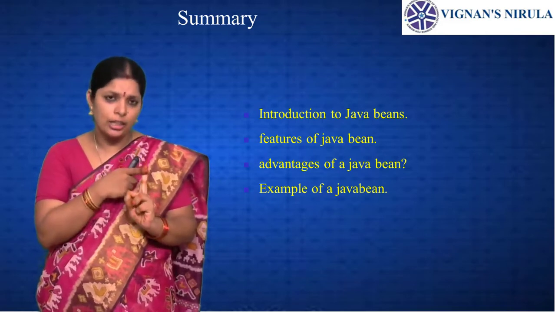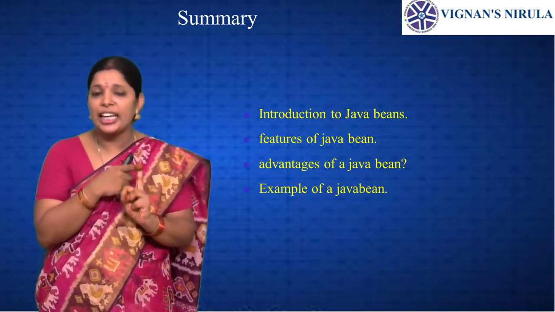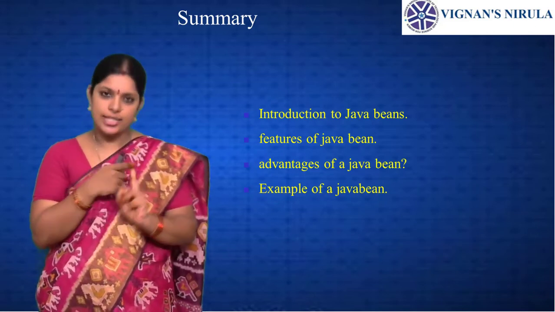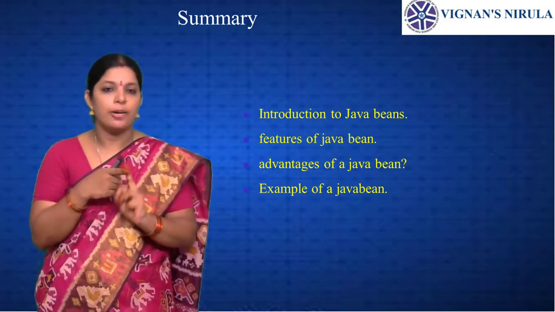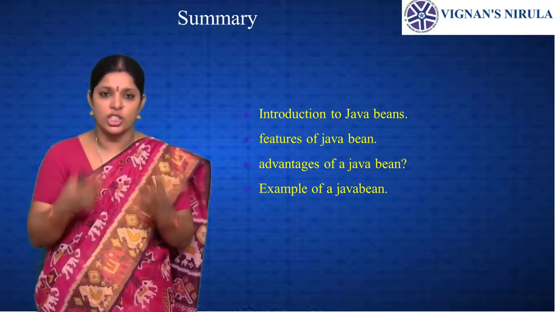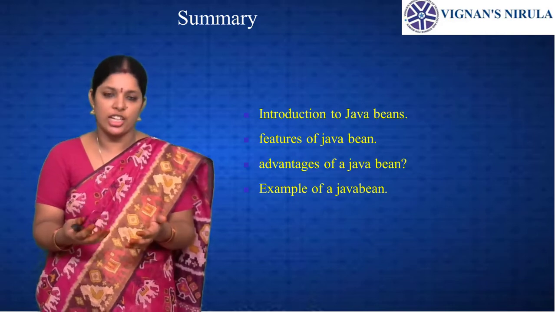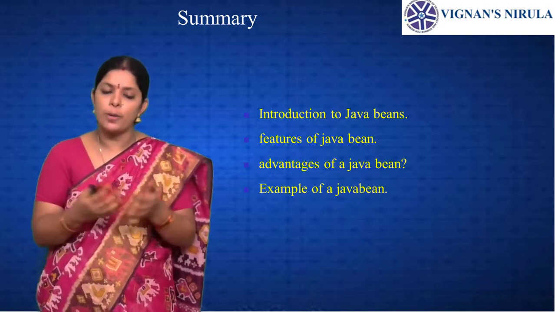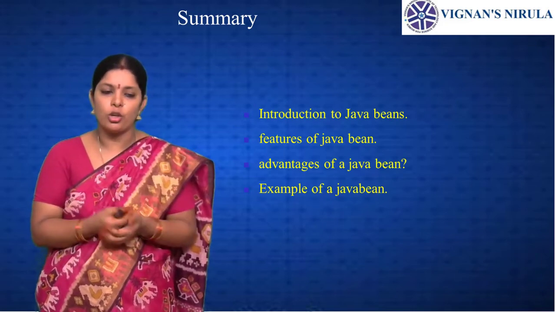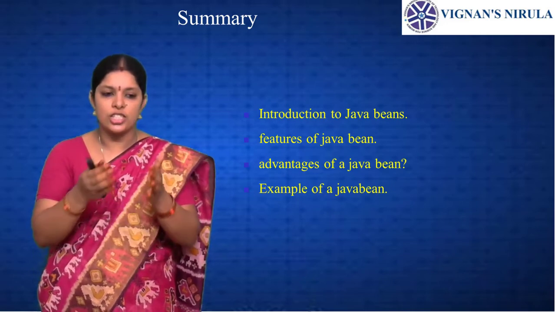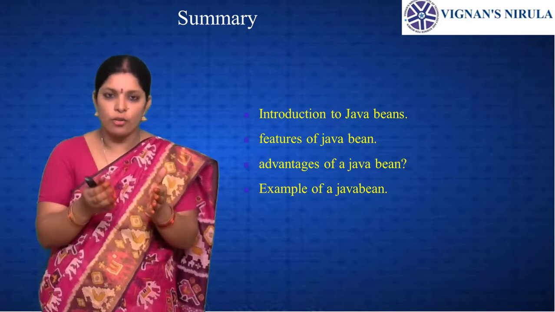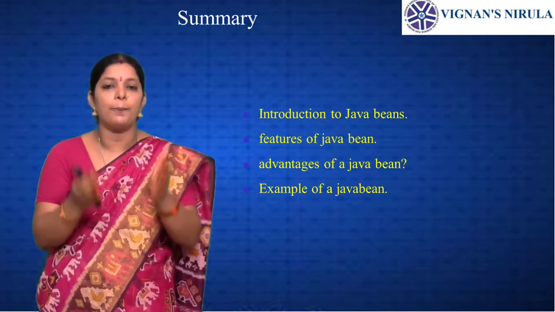That can be given by using properties and methods. If we want to set or get any properties of that bean, that component, that can be done by using the getter and setter methods, and we perform actions by using the methods. And events, we are generating some events like mouse click, mouse press. Those are the events we generate in Java beans. Persistence, suppose we want to store information about the bean, that means the behavior of a bean, the appearance of a bean, the state of a bean, that can be stored by using persistence.